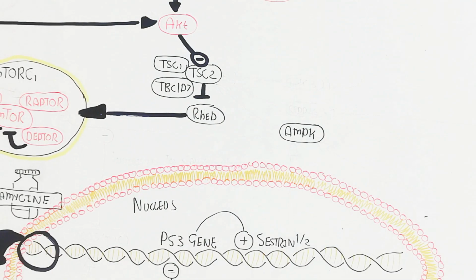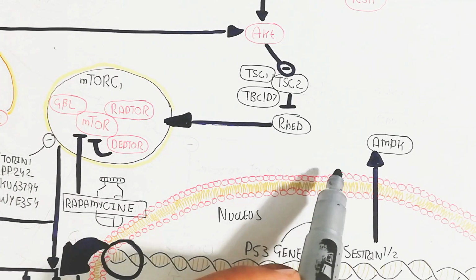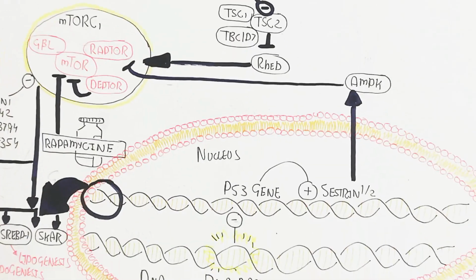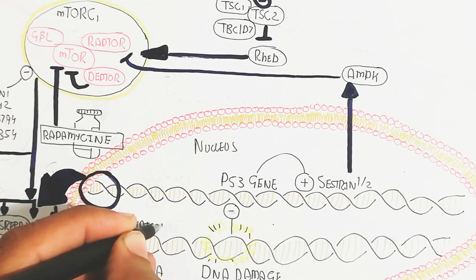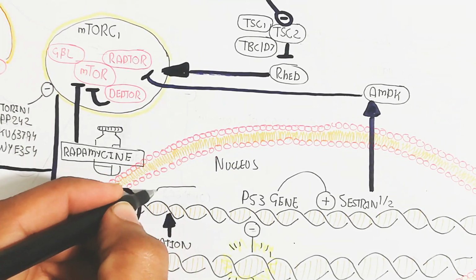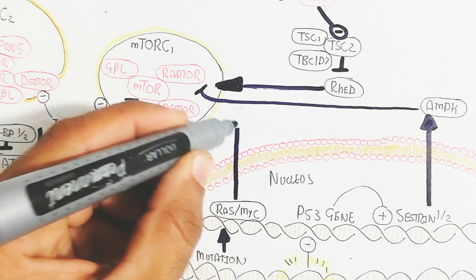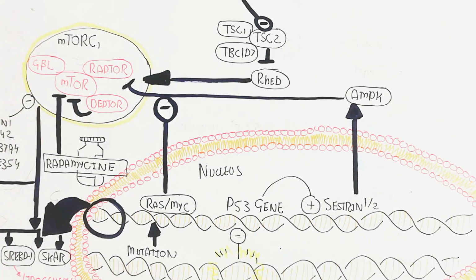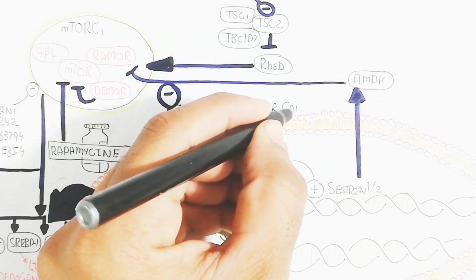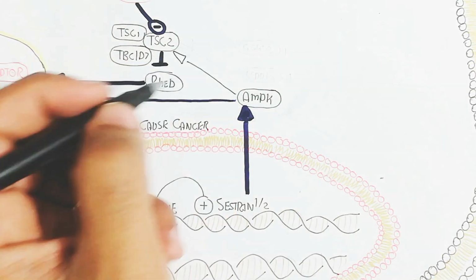But whenever the DNA is damaged, the p53 gene will not be controlled, and in this way the p53 gene will be inhibited due to the DNA damage and mutation. This will lead to the p53 genes not being triggered. In this way, mTORC1 will not be inhibited. On the other hand, the mutation will trigger the RAS and MYC genes, causing uncontrolled transcription, which will lead to protein production and cause cancer through mTORC1 triggering due to the inhibition of the AMPK pathway. So that is why cancer can be caused by DNA mutation.